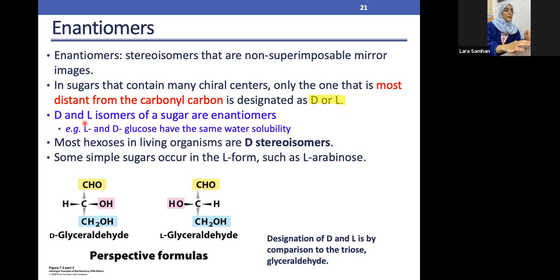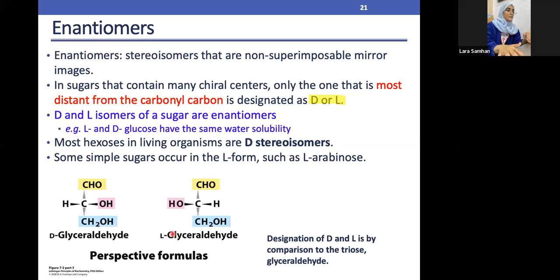And D and L can be written before any type of carbohydrate. We have, for example, D glyceraldehyde. D is the OH on the right side, L is the OH on the left side. Glycer is something related to glucose, and aldehyde because we have the aldehyde group, which is C double bond O attached to the H, or CHO in other words. Same goes here. Glyceraldehyde is something related to glucose with the aldehyde group, and it's designated as D or L. As we said, D is right, L is left.